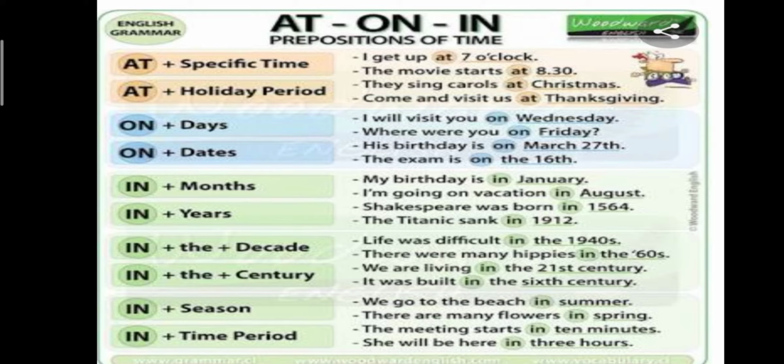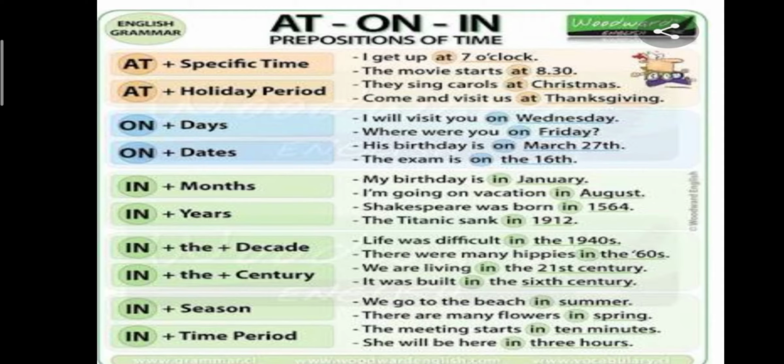Now come to the preposition of time, in. In can be used for months. For example, my birthday is in January. I am going on vacation in August. Similarly, for years also we use in. For example, Shakespeare was born in 1564. The Titanic sank in 1912.